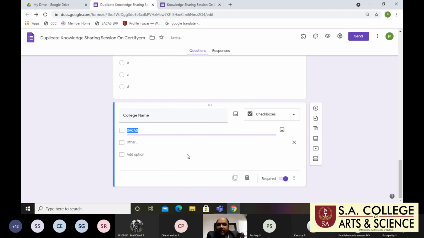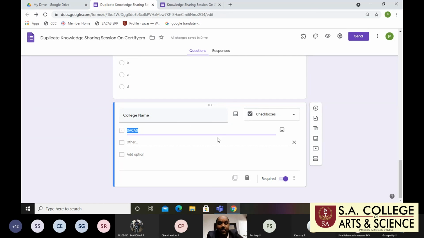Other is default, but if you fill in the information, you mention which college, right? So this is one of the benefits. We are collecting how many students are participating from our college and how many from other colleges.